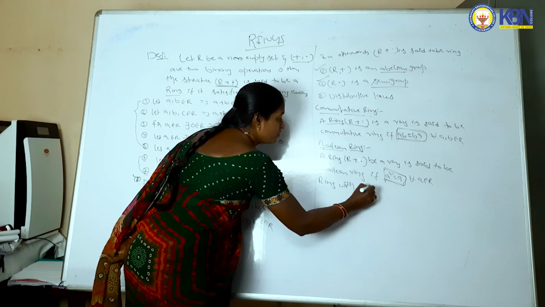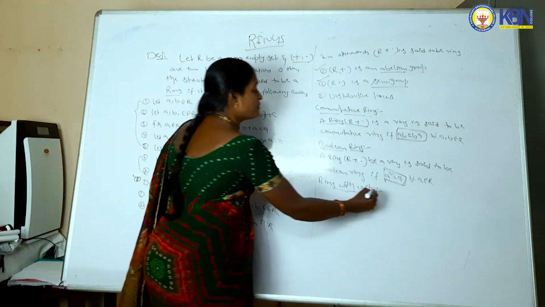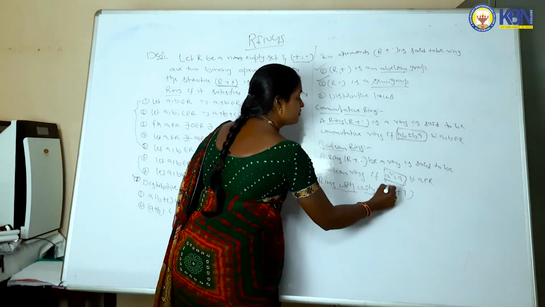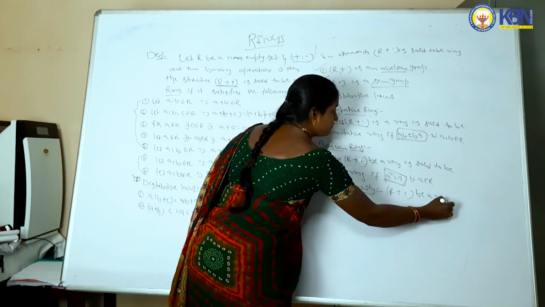Next we can define ring with unity. Ring with unity means let R comma plus comma dot be a ring.